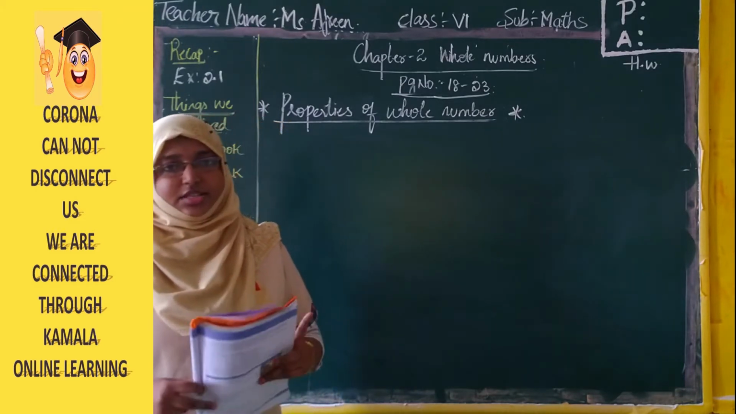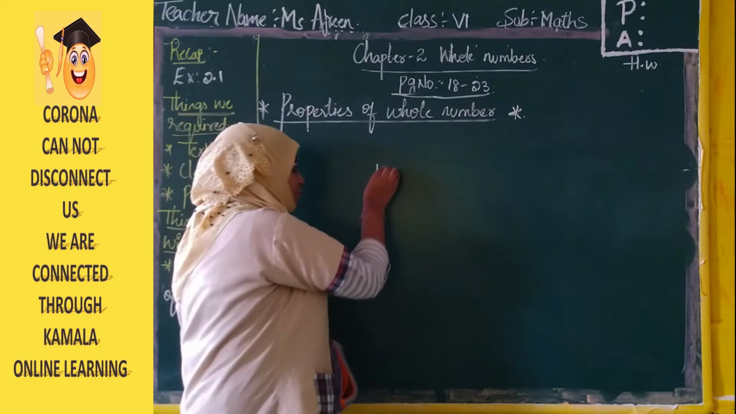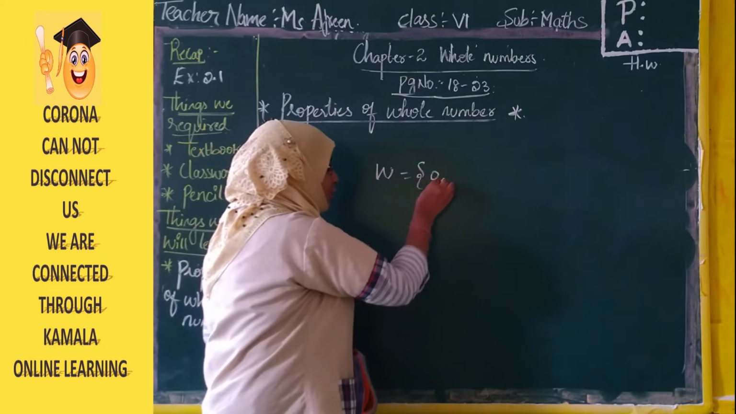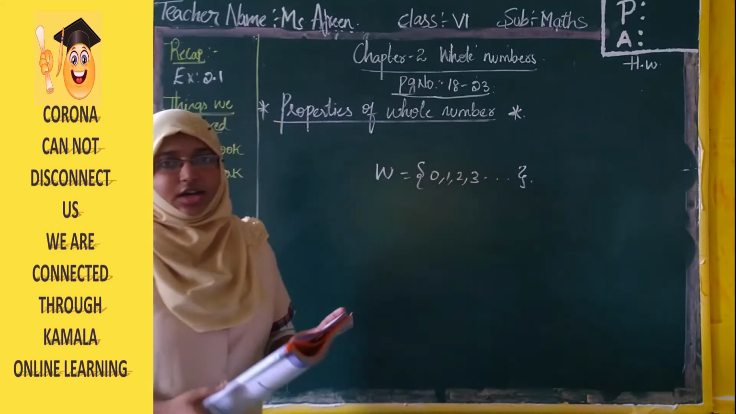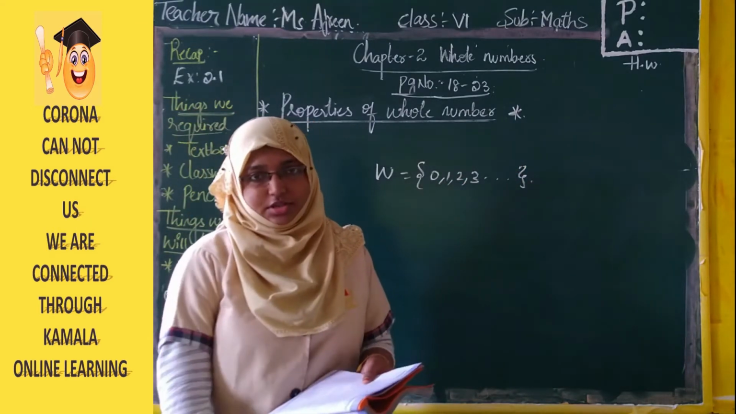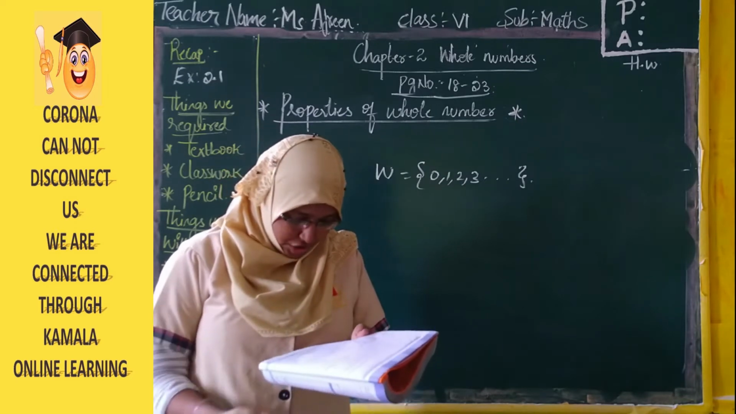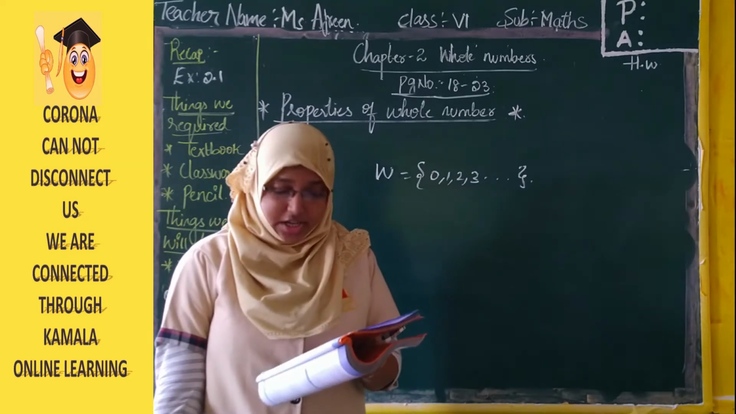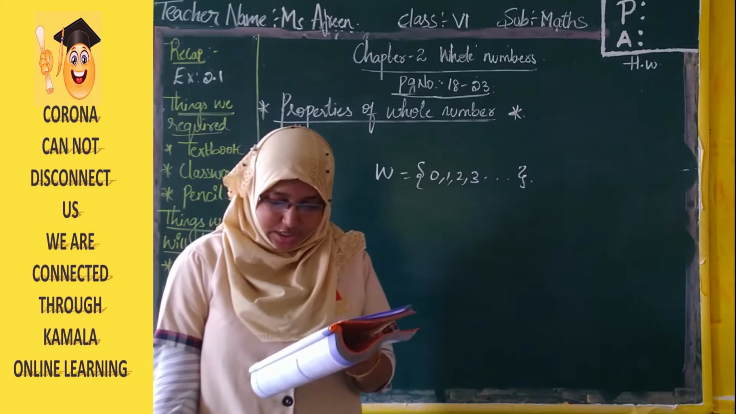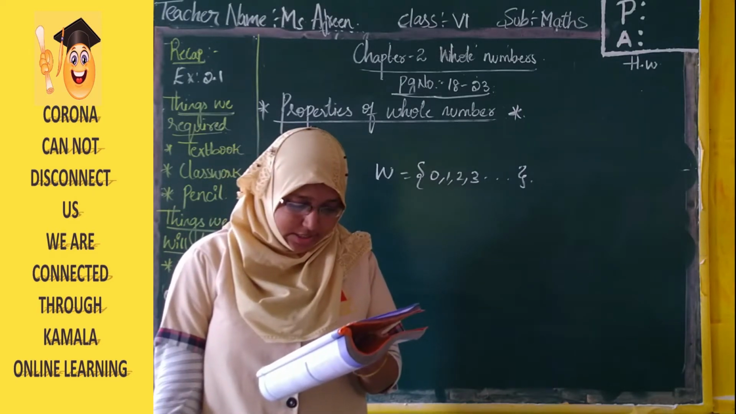We know whole numbers. The set of whole numbers is represented with W, starting with the numbers 0, 1, 2, 3 and so on. This is what whole numbers are. Now, what are the properties of whole numbers? Let us have a look at page number 18. Properties of whole numbers. Studying the properties of whole numbers helps us to understand numbers better. Let us look at some of the properties.